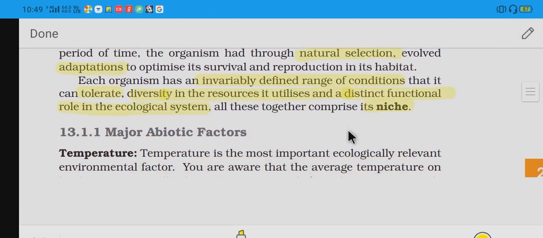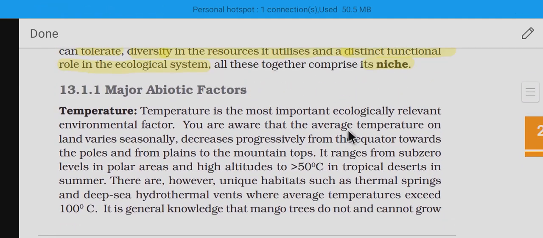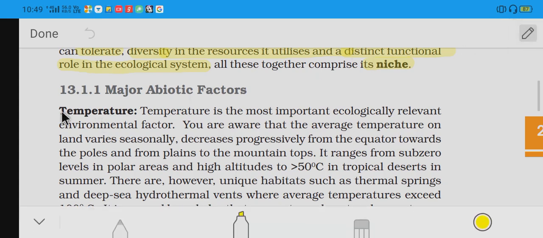Next, they are telling about major abiotic factors. Now that we have seen the biotic factors, we are going to see the abiotic factors. Here, among abiotic factors, temperature is the most relevant to the current situation. The most important ecologically relevant environmental factor is temperature.